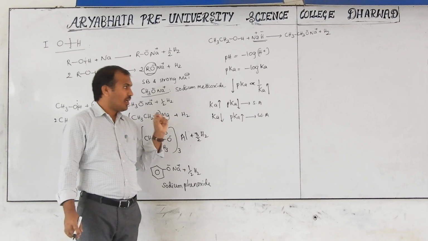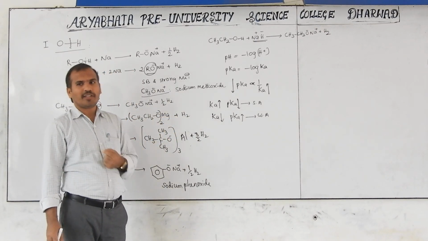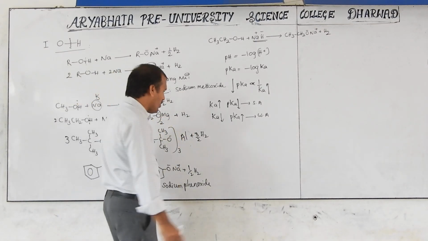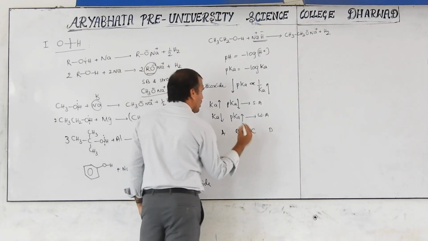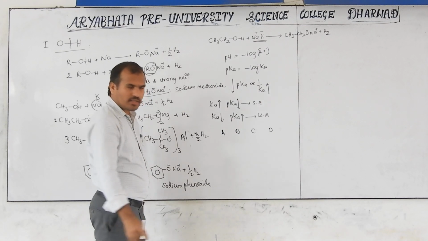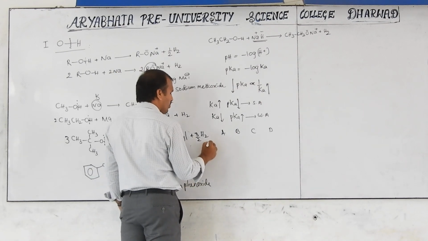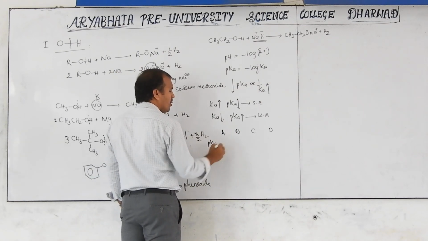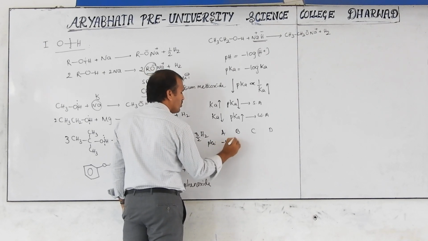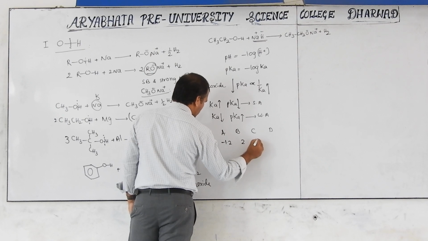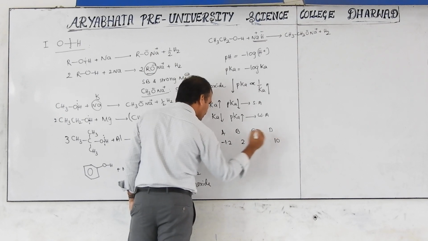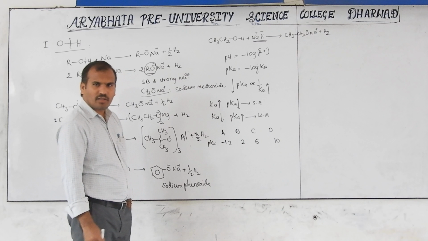Why I am explaining this here is that this is actually physical chemistry. But also here it may be given, for example, A, B, C, D, 4 alcohols. Their pKa values are, one is minus 1.2, another is 2, another is, for example, 6, another is 10. Like this given.